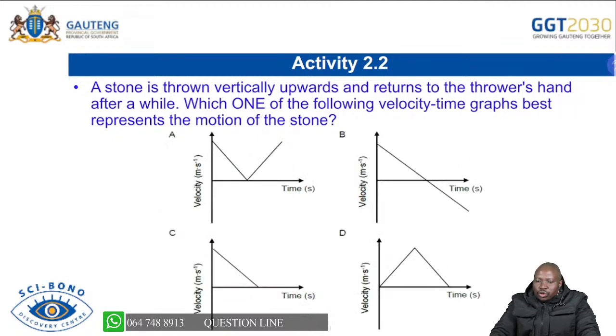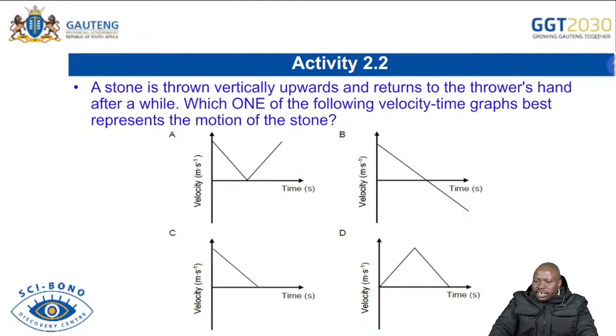Now, as we move to 2.2, we're saying a stone is thrown vertically upwards. So the stone is still going up and returns to the thrower's hand afterward. The same scenario, but now the difference is that we're asking which one is a velocity-time graph. So you must be able to see the difference there. If you look at A, it goes like that, then it goes back. It's like bouncing or something. And if you look at this one, if it was going up, it only went up, it never came down. If it was going down, it's only going down, it doesn't change direction. But when you look at B, you have positive velocity and negative velocity. That shows that it changed direction.